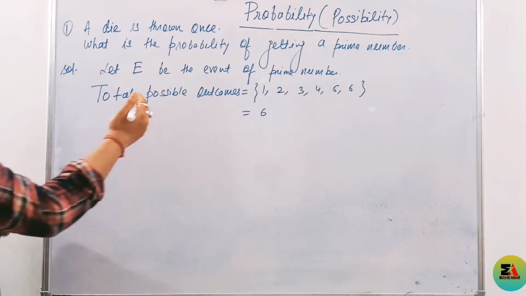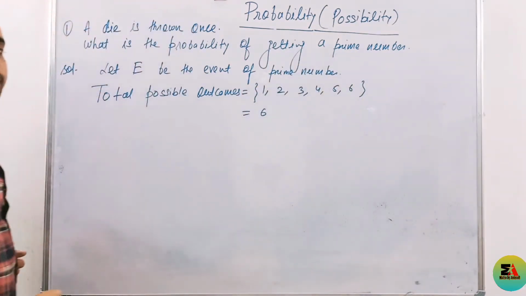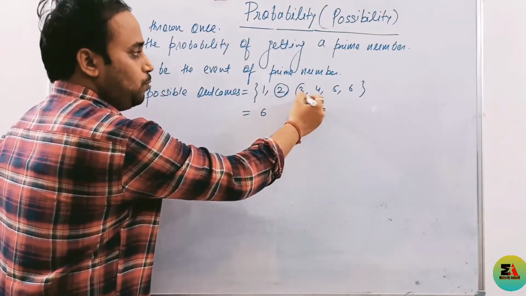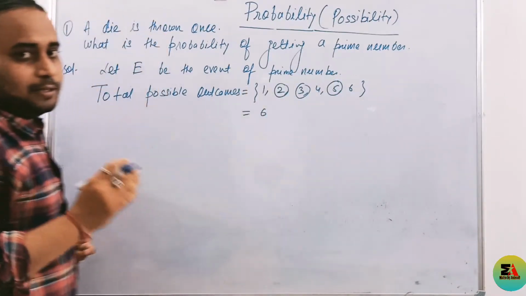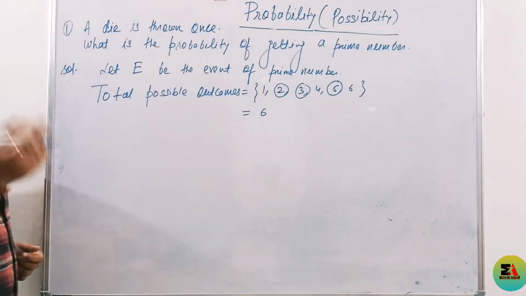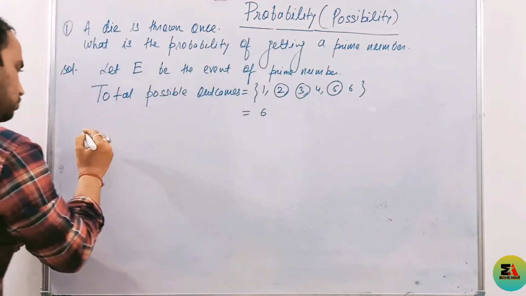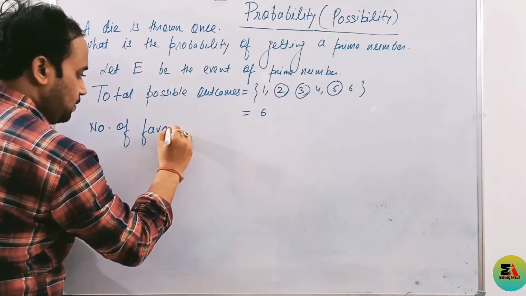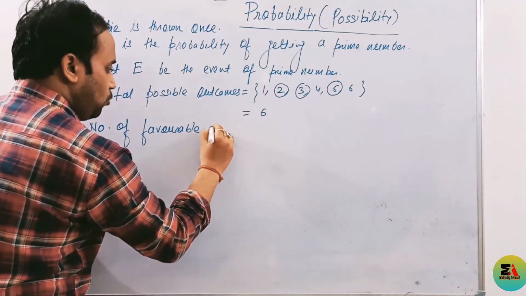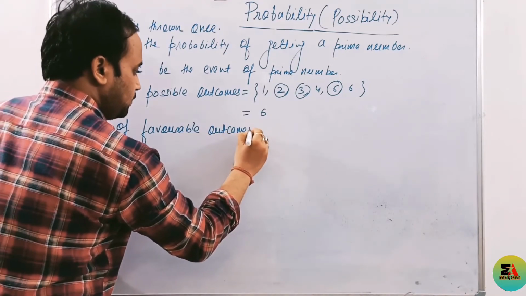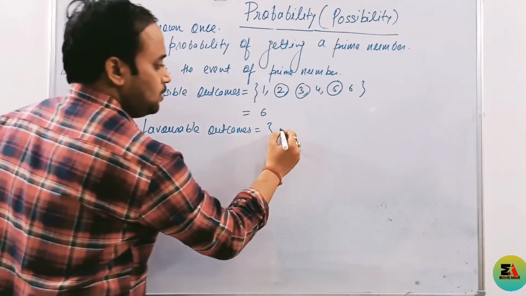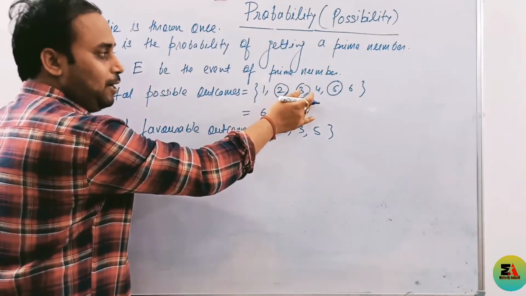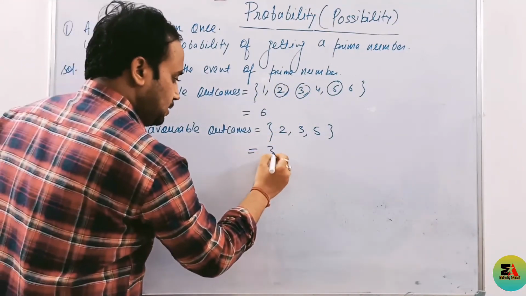Now read the question. What we have to calculate? Calculate the probability of a prime number. Now in this, how many prime numbers are there? See, 2 is prime, 3 is prime, and we know the basic definition of prime number, the number which is divisible only by itself and 1. So then you have to write down the number of favorable outcomes. What are the outcomes? 2, 3, 5 are the prime numbers. These prime numbers we calculate from our dice, that is 3.